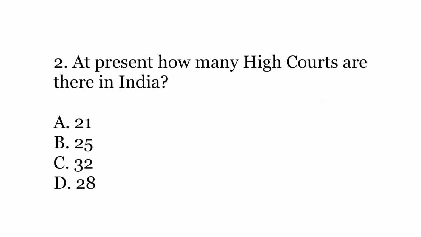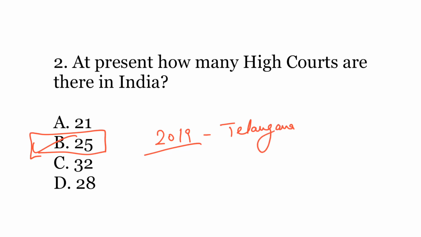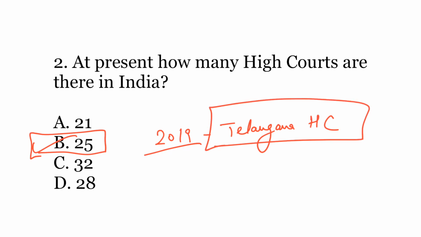Second question: at present, how many high courts are there in India? Options are A 21, B 25, C 32, or D 28. The answer is B 25. So till 2018 there were 24 high courts in India, but in 2019 Telangana High Court was formed. Since Telangana was a new state out of the state of Andhra Pradesh, in 2019 it got its separate high court. So with that, the number of high courts went from 24 to 25.